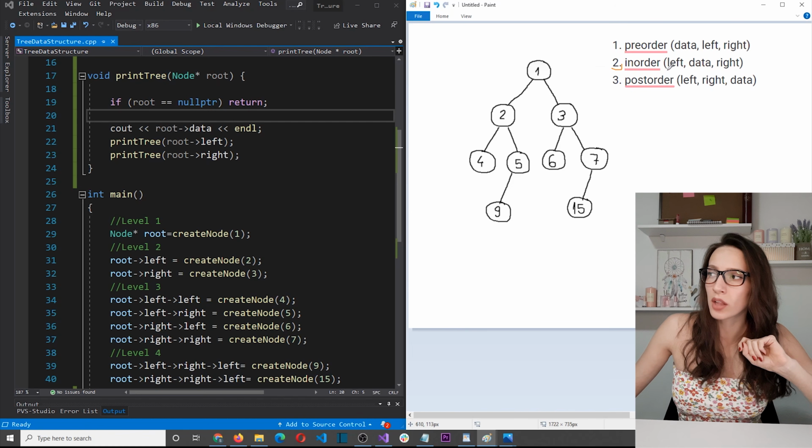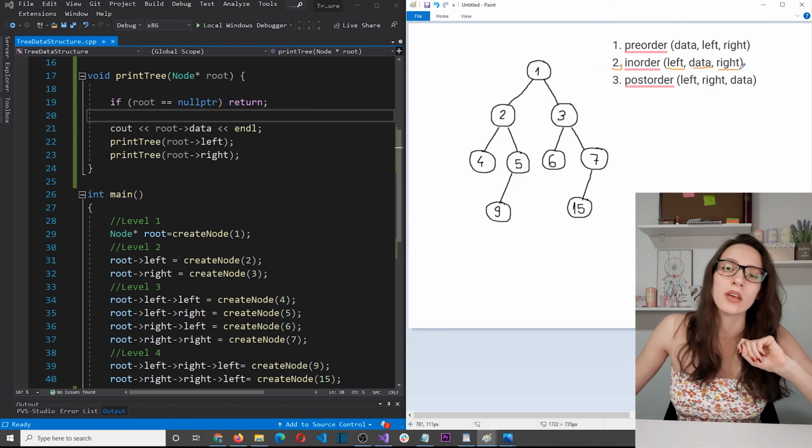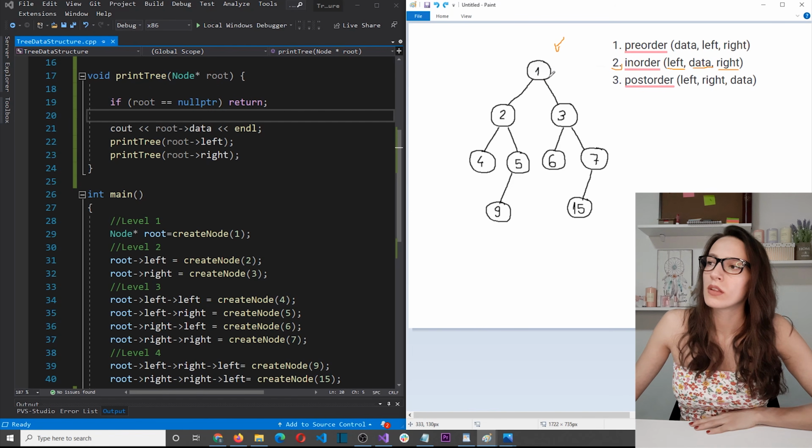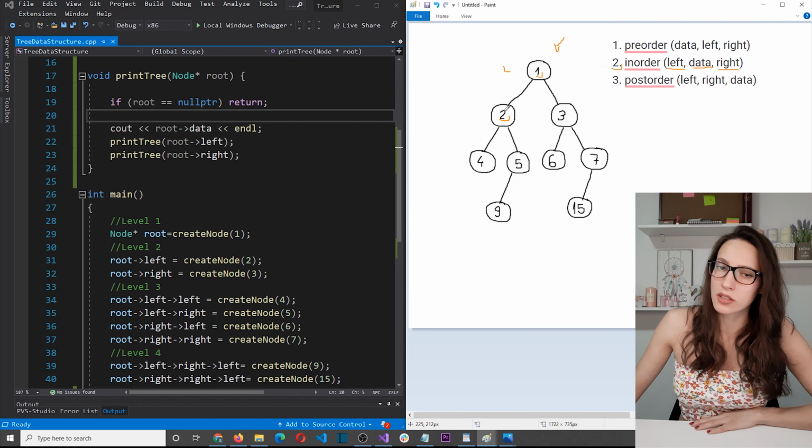So the inorder algorithm says that we first visit the left child, and then we manipulate the data, and then we visit the right child. So let's apply the inorder algorithm to this tree here. We start at the root node, and the first thing that the algorithm says is visit the left child. So we visit this child here. And again, we restart the algorithm.